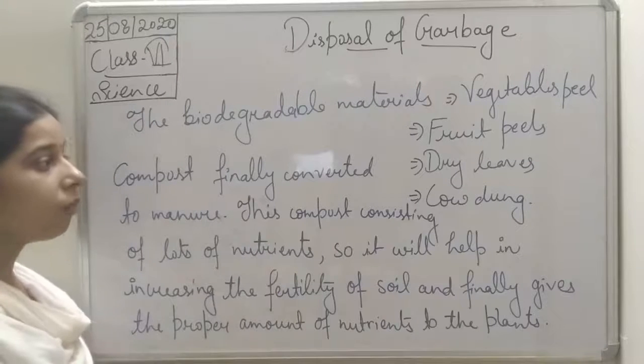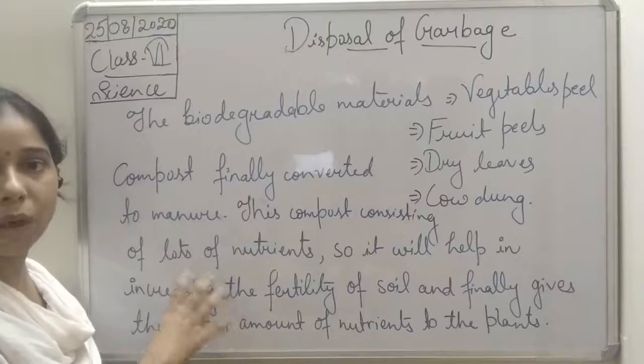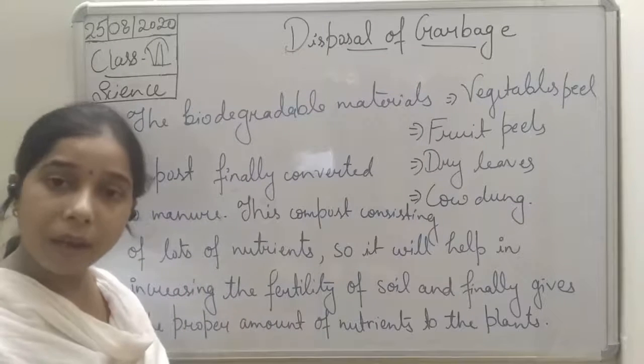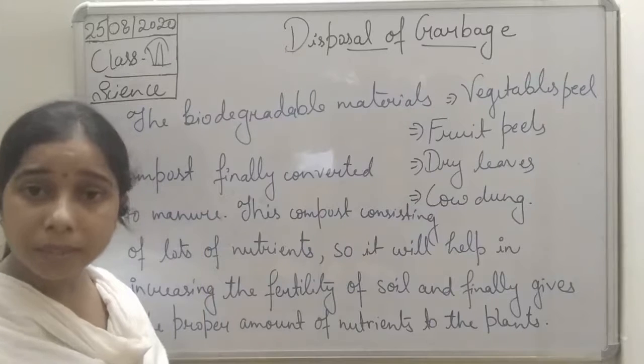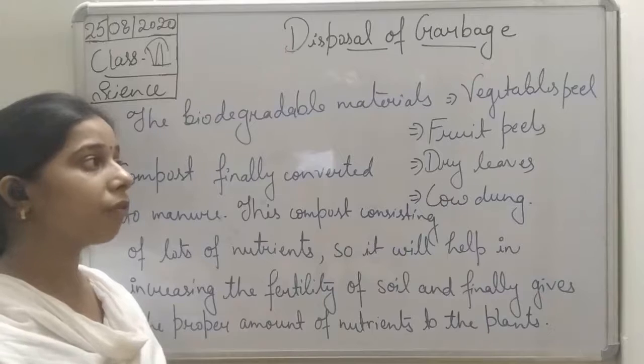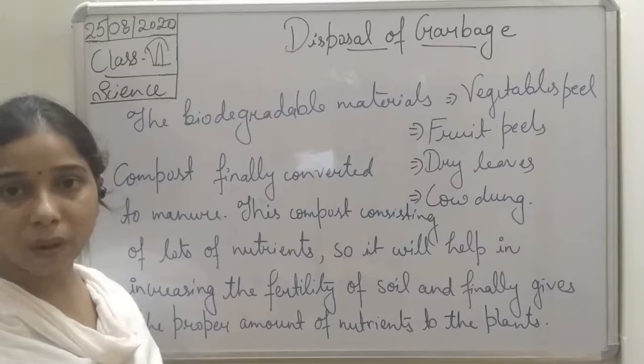Okay, so why is there a need for compost? I think you have understood. Compost is basically used as a manure. Why is it used as a manure? Because it is converted into manure with the help of microorganisms.